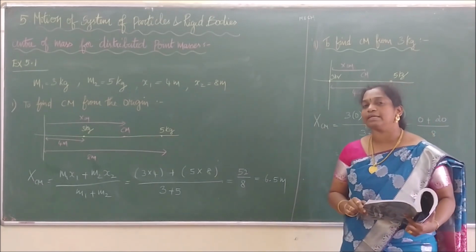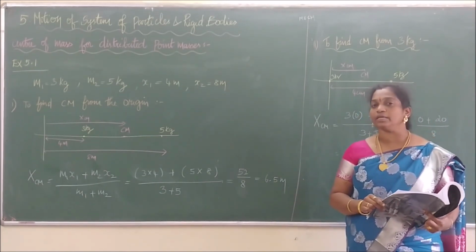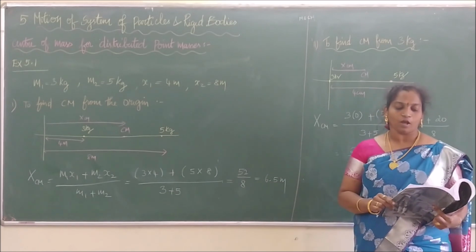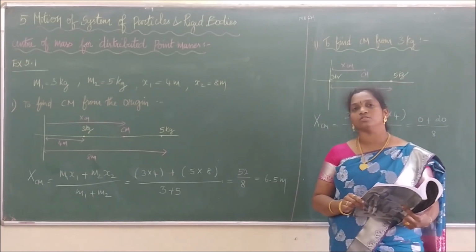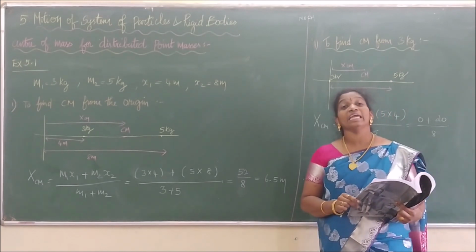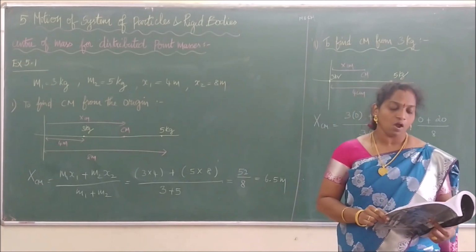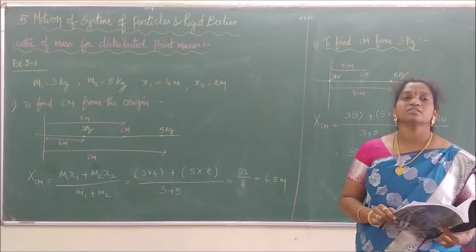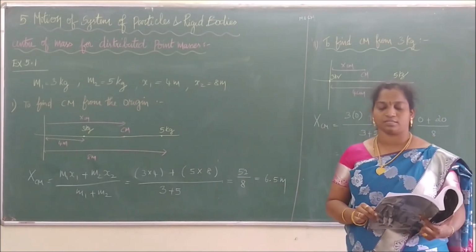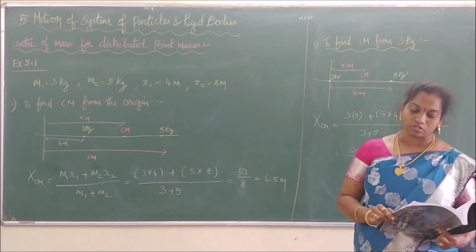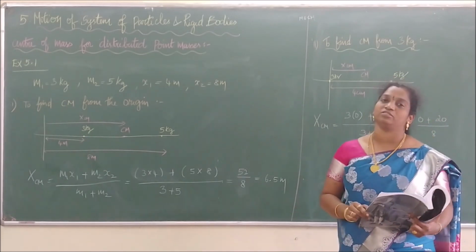They are saying that they are taking two masses. One mass is of 3 kg and another mass is of 5 kg. The 3 kg mass is 4 meter from the origin and the 5 kg mass is 8 meter from the origin along the x-axis, and they ask us to locate the position of the center of mass of the two point masses in case 1 from the origin and case 2 from the 3 kg mass.